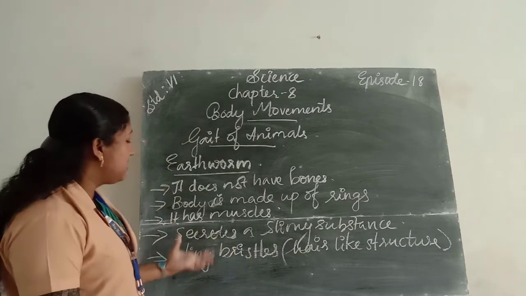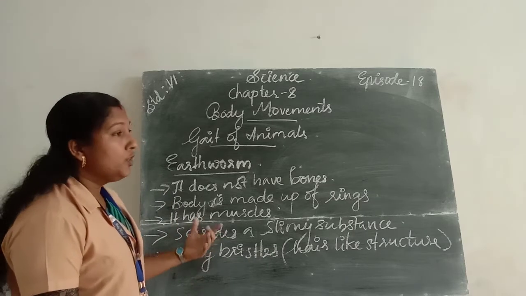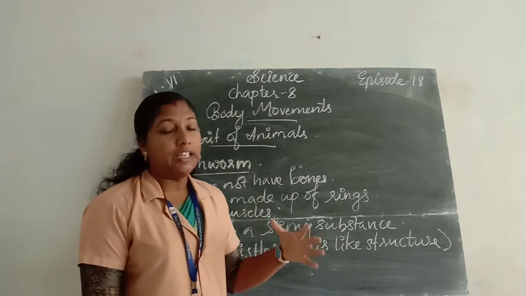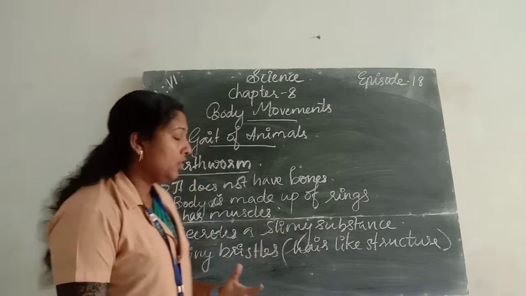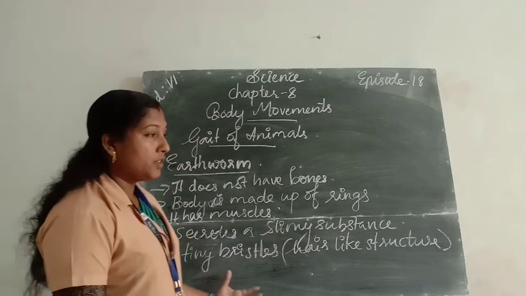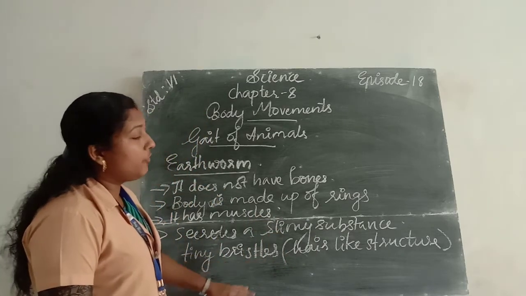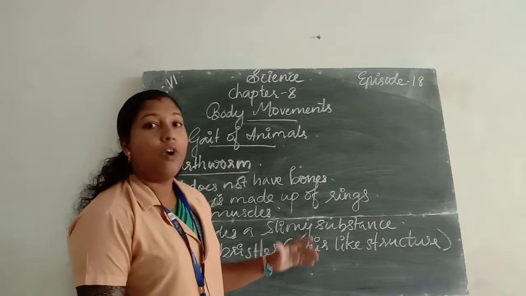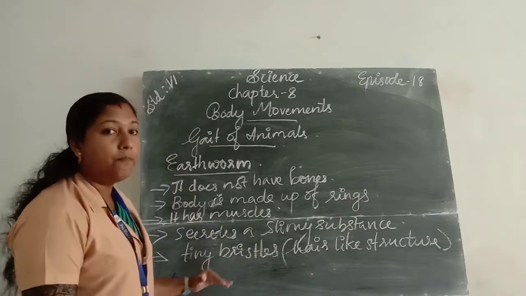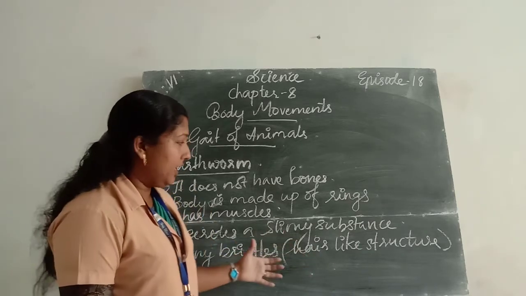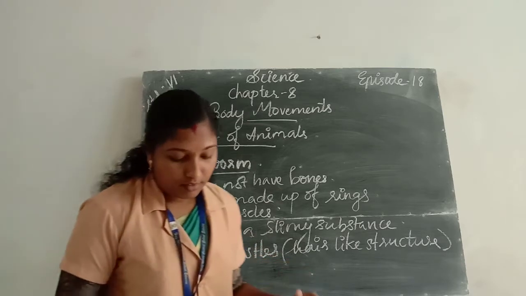These bristles help the earthworm to get a good grip on the ground. Due to this, the earthworm moves from one place to another. All of you understood? Yes.